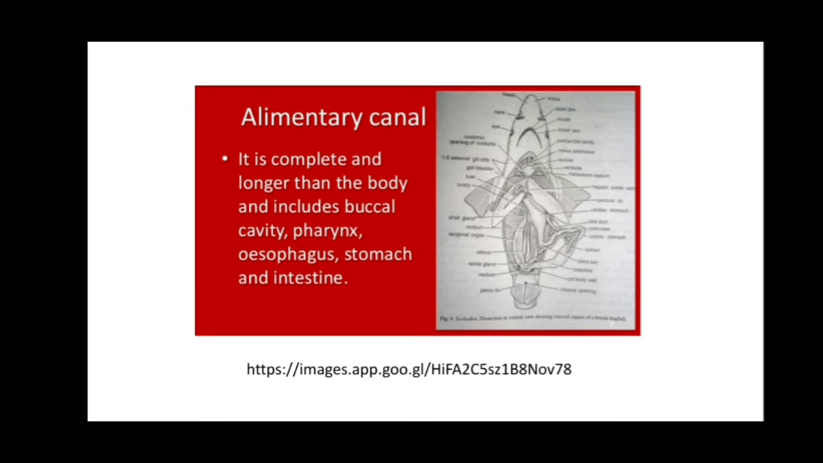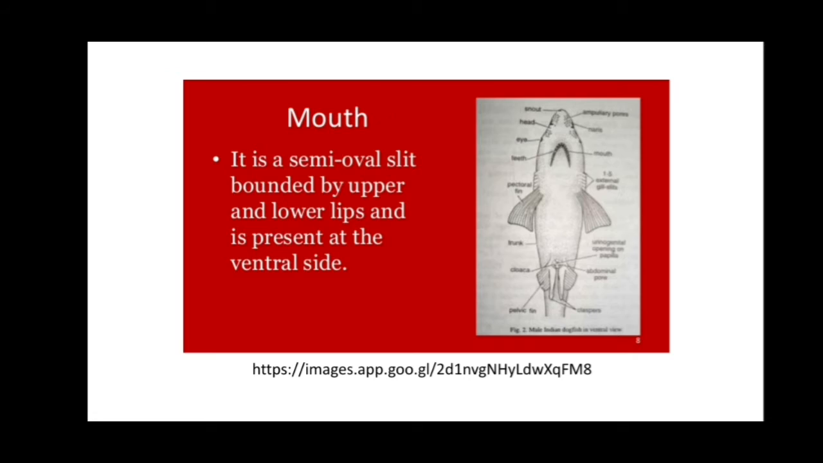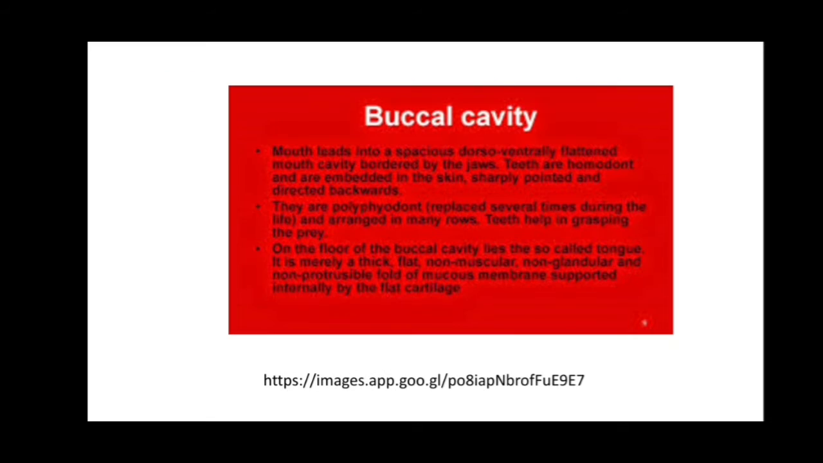Next slide is the alimentary canal. It is complete and longer than the body, and it includes the buccal cavity, pharynx, esophagus, and intestine. So the first organ of the digestive system is the mouth. Mouth is a semi-oval slit bounded by the upper and the lower lips and present on the ventral side.